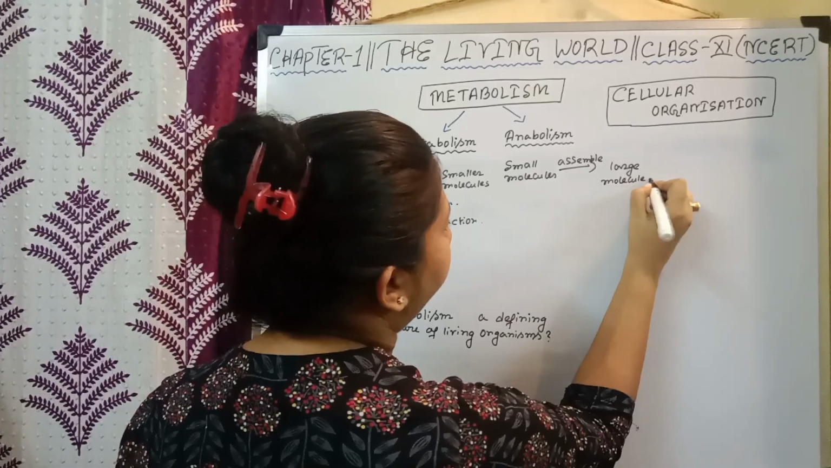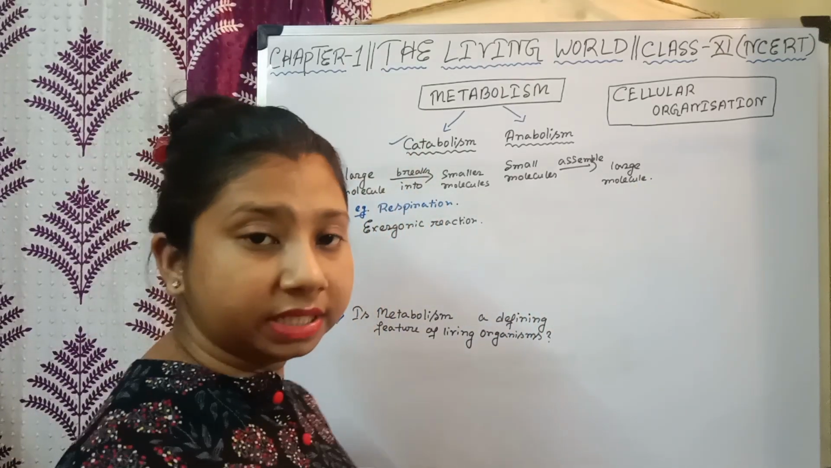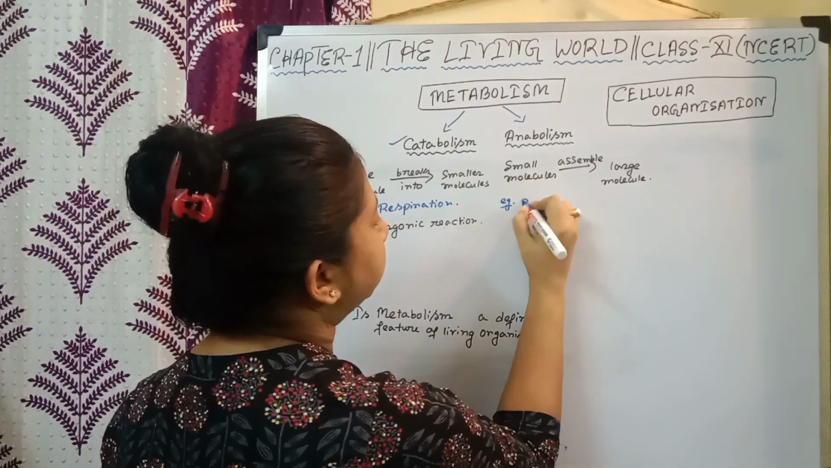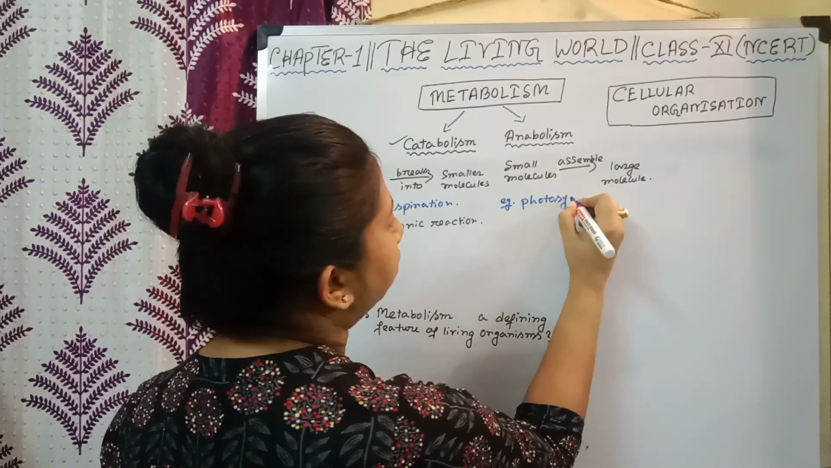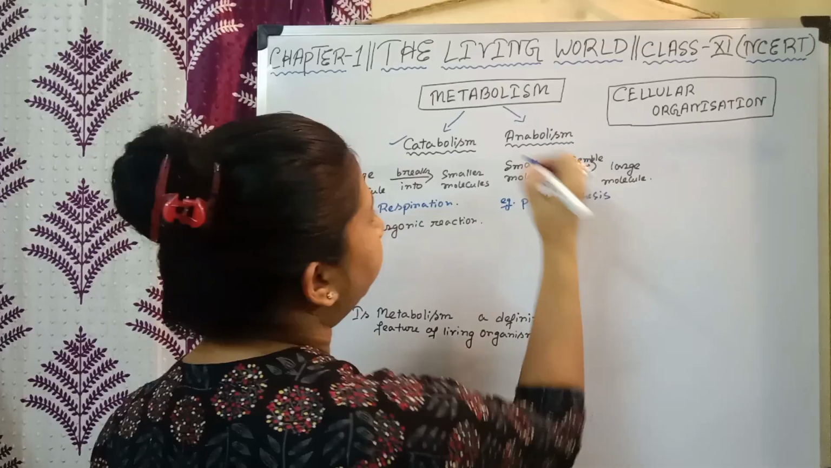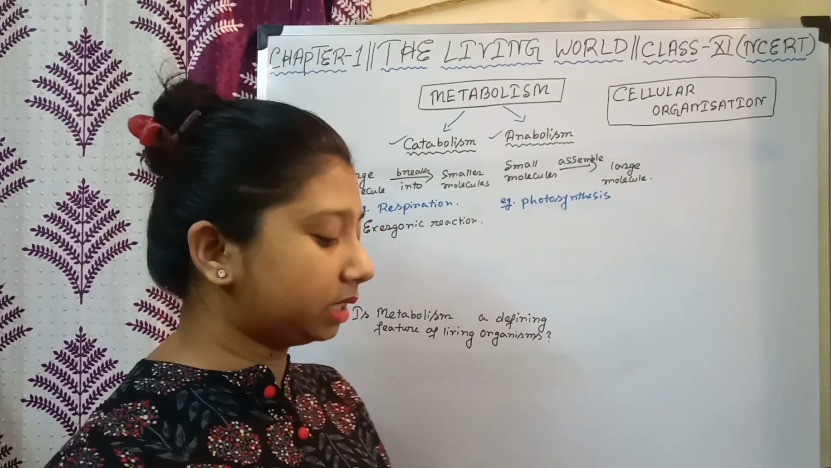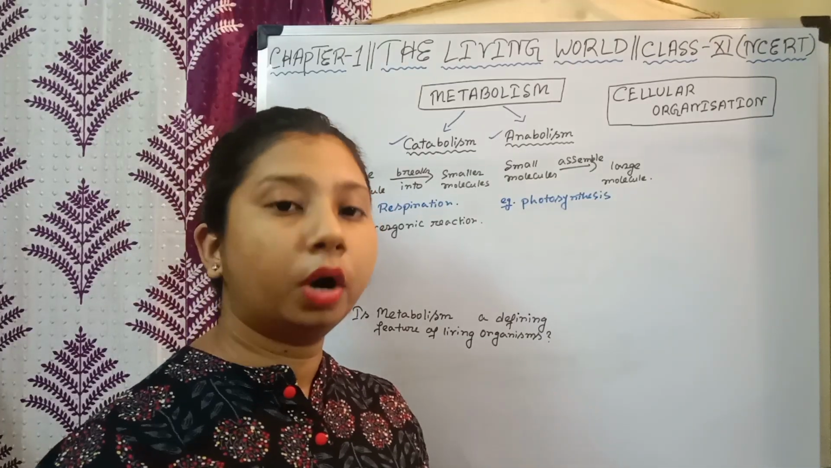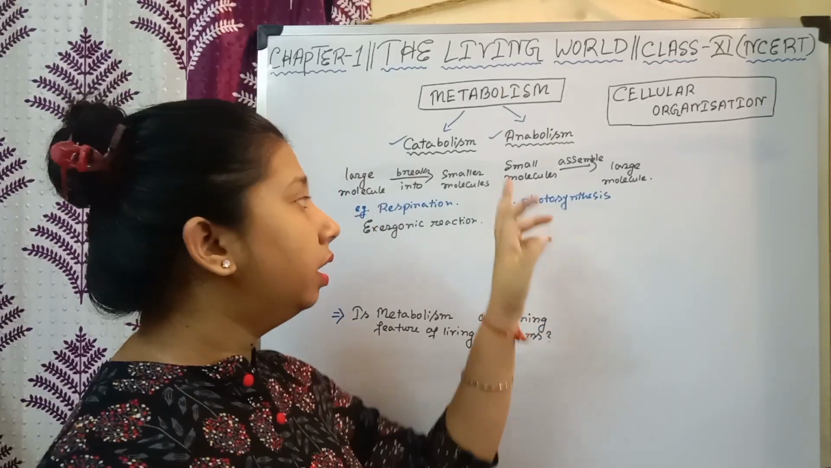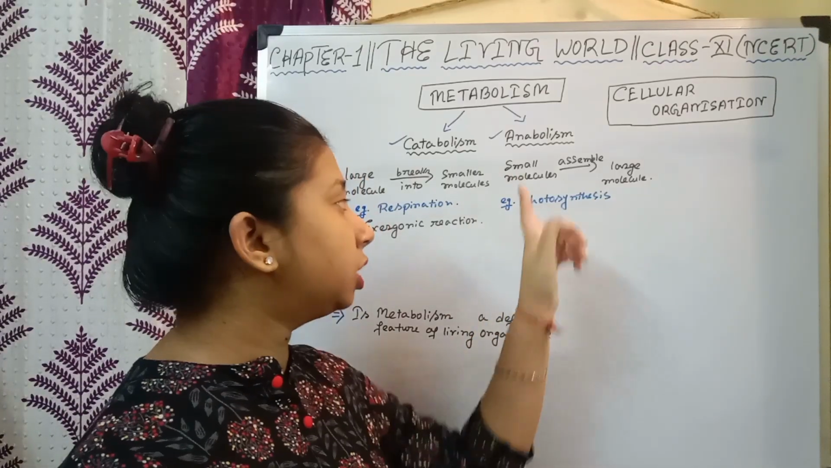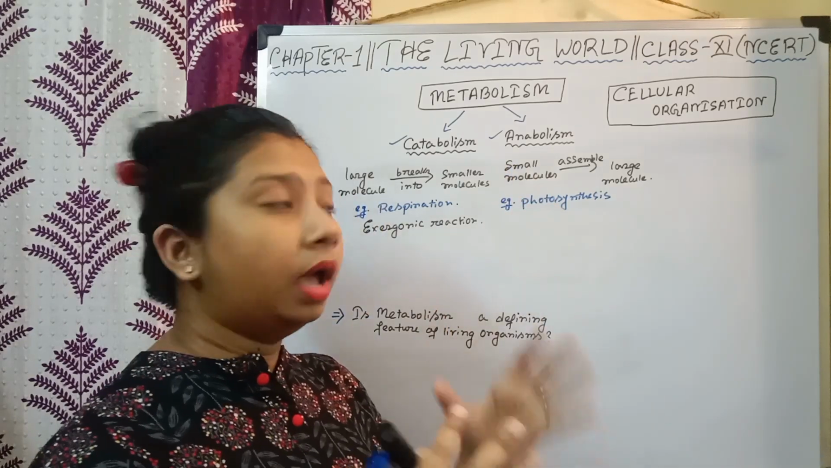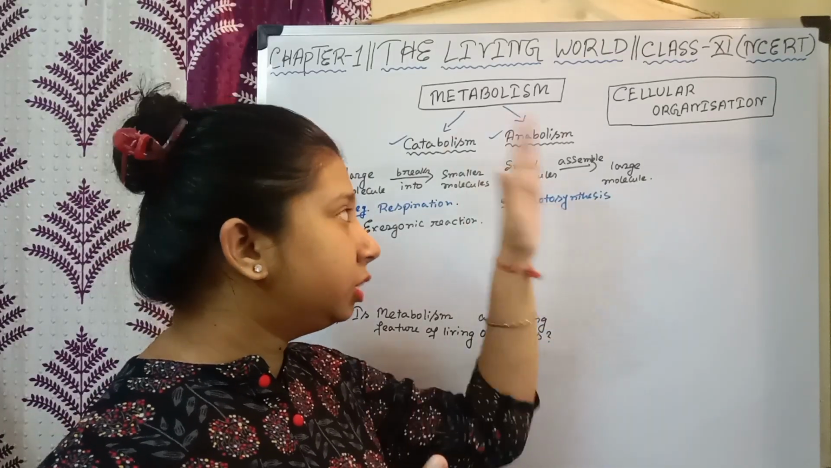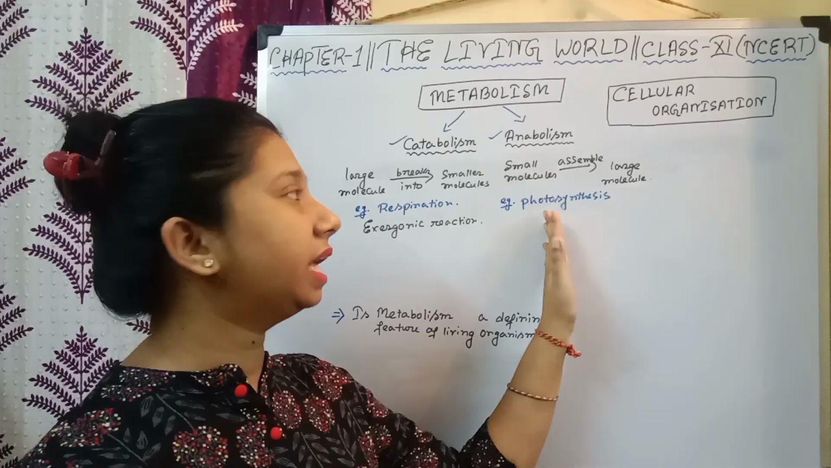As an example, photosynthesis is an example of an anabolic reaction. How is photosynthesis an example of an anabolic reaction? In photosynthesis, we know that the plant uses carbon dioxide and water to form glucose, correct? Here, carbon dioxide and water are small molecules that assemble and form a large molecule, that is glucose. So that's why photosynthesis can be considered an anabolic reaction.